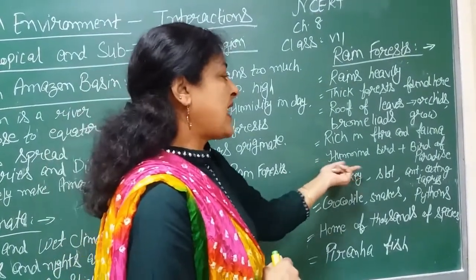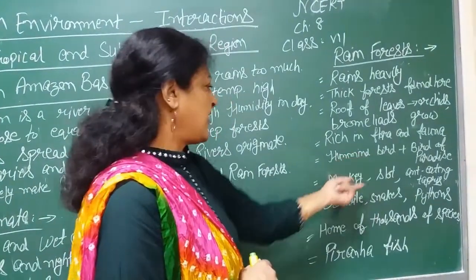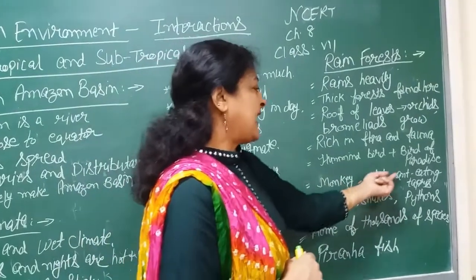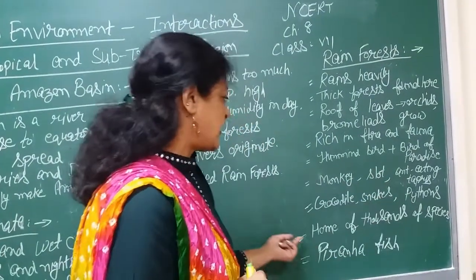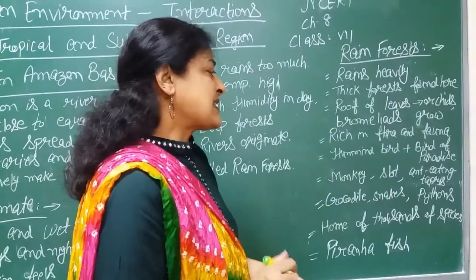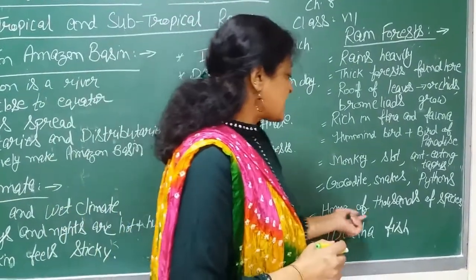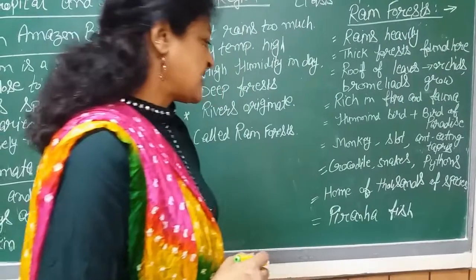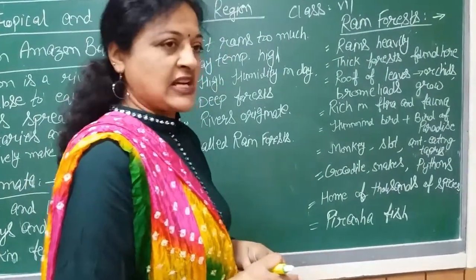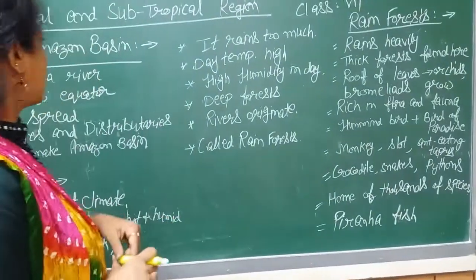Hummingbird and bird of paradise are found here. Monkey, sloth, and ant-eating tapirs are also found here. Then crocodiles, snakes and pythons are found in great number. This is the home of thousands of species. Piranha fish is also found in large numbers in this area.